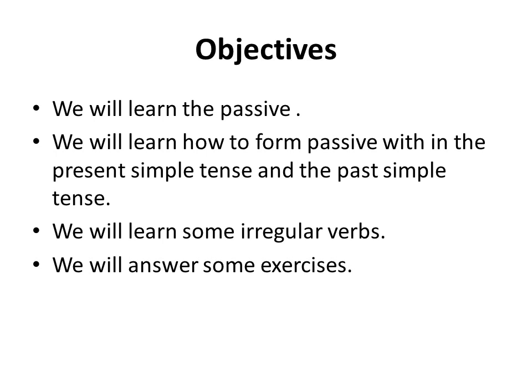We will learn the passive. We will learn how to form a passive within the present simple tense and the past simple tense. We will learn some irregular verbs, and we will answer some exercises.